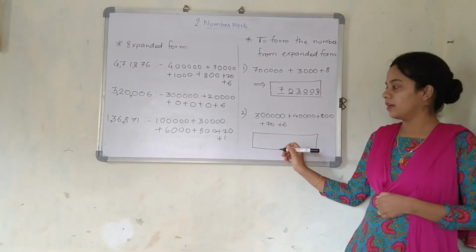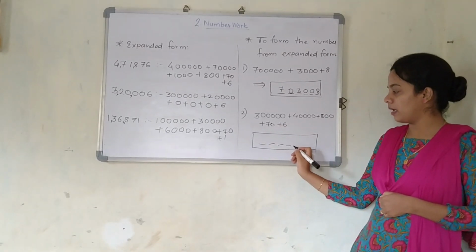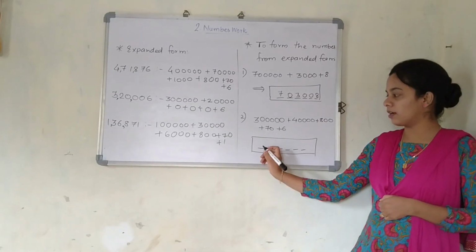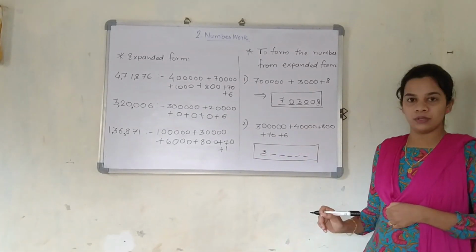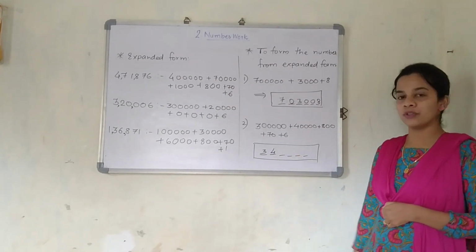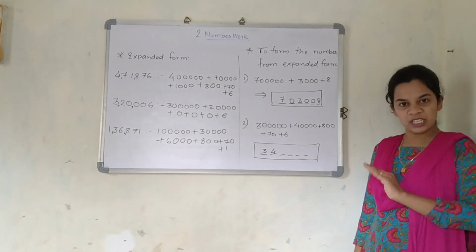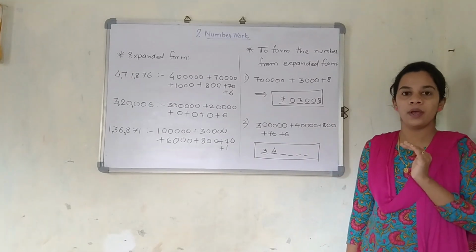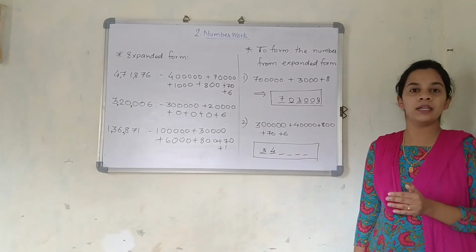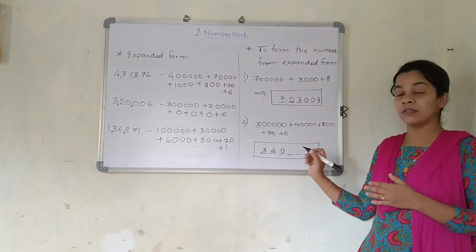It is 3,40,870 and 6. 3 lakhs. So almost it will be 6 digit number. So 3 will come at the lakhs place. 40,000. So 4 will come at the 10,000 place. 1,000 is present here in the question. Can you tell me anywhere 1,000 is there? No. No number is representing 1,000 here.